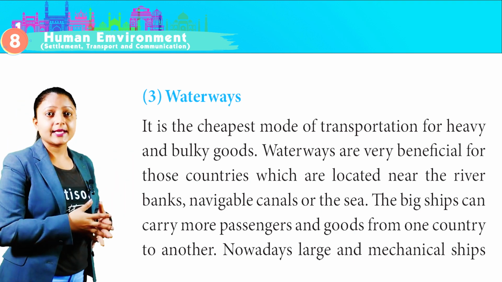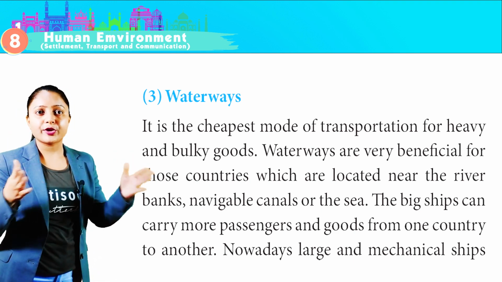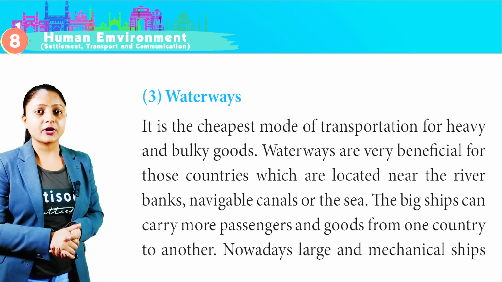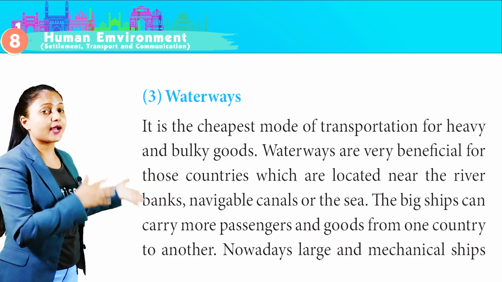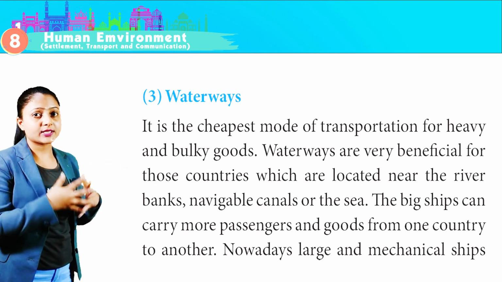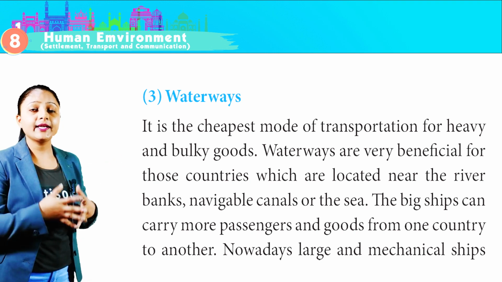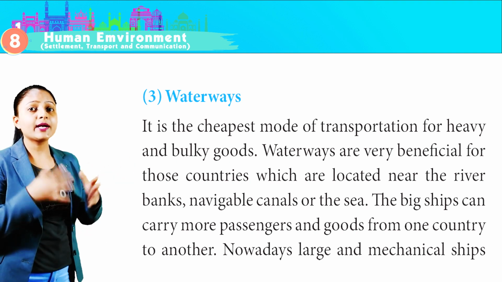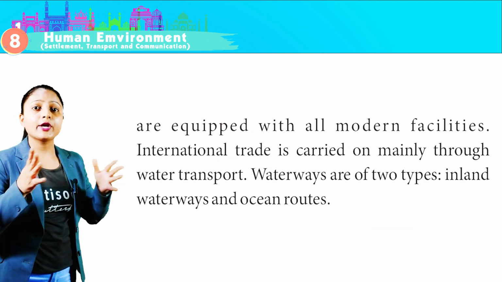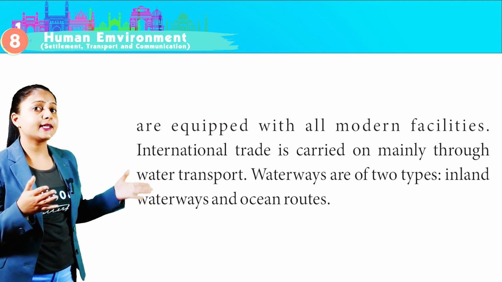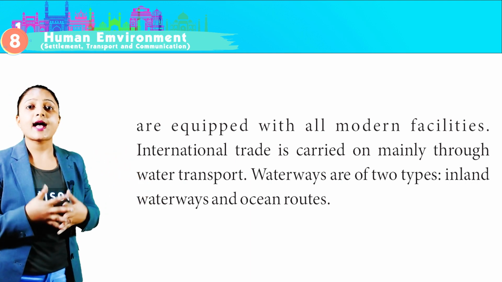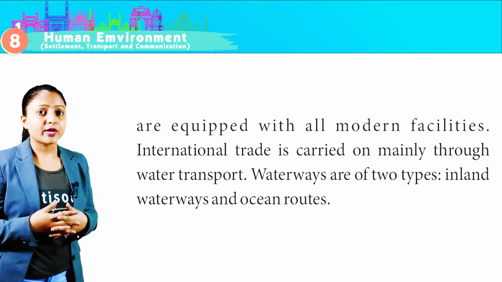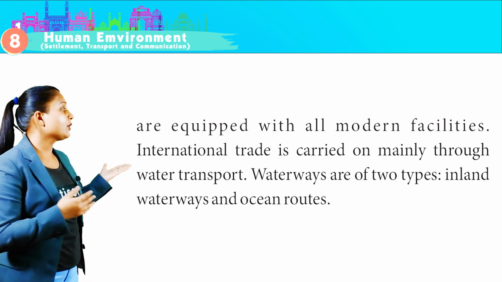Third, waterways. It is the cheapest mode of transport for heavy and bulky goods. Waterways are very beneficial for those countries which are located near the river banks, navigable canals or the sea. The big ships can carry more passengers and goods from one country to another. Nowadays, large and mechanical ships are equipped with all modern facilities. International trade is carried on mainly through water transport. Waterways are of two types, inland waterway and ocean routes.